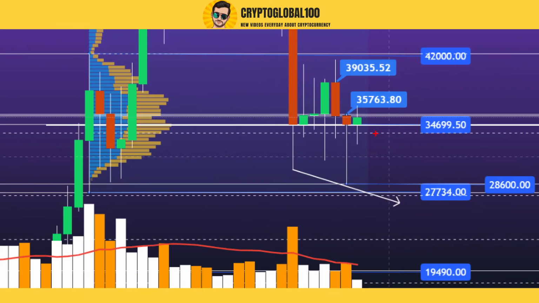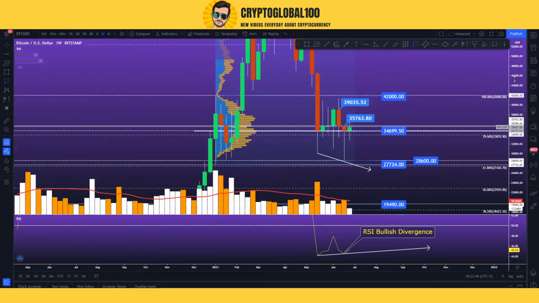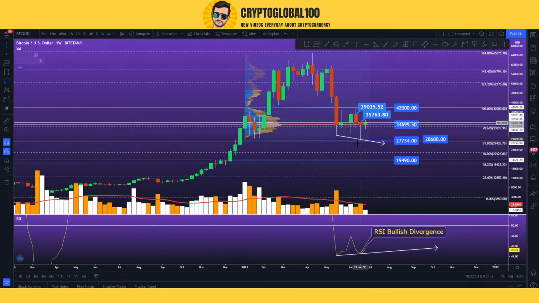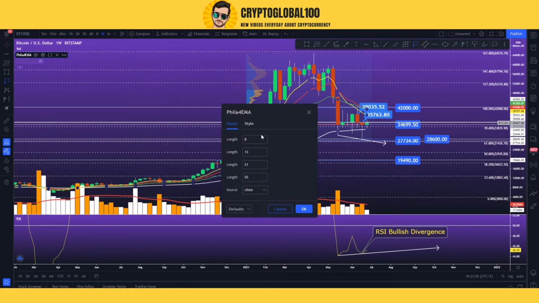And if we follow this Fibonacci level, and the support level, and this trend line, then what do we see? We see price moving down to 28,000. But again, you see, the price is in between those levels. We have to wait for more confirmations. And if I turn on the EMAs, let me show you the EMAs. This one is the 55 EMA, the 50 EMA. If I turn on the 100 EMA, yeah, the 100 EMA is showing way below.